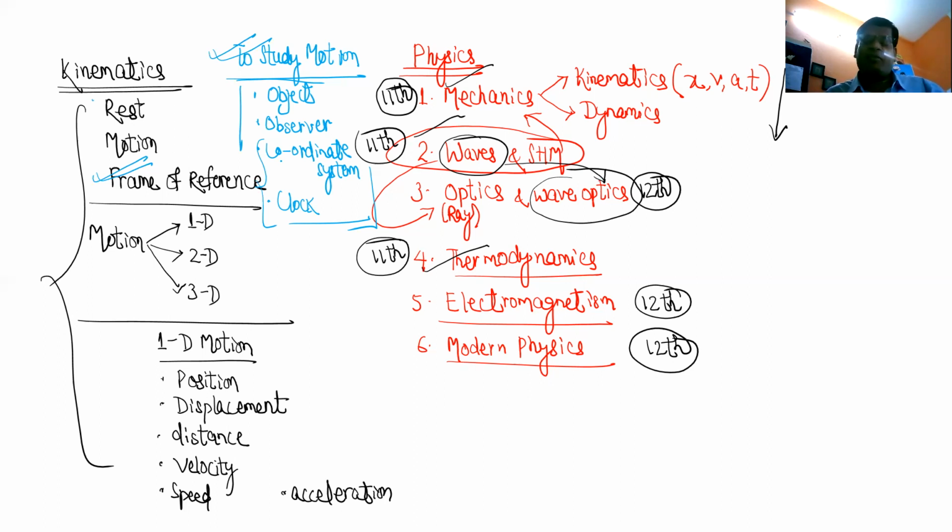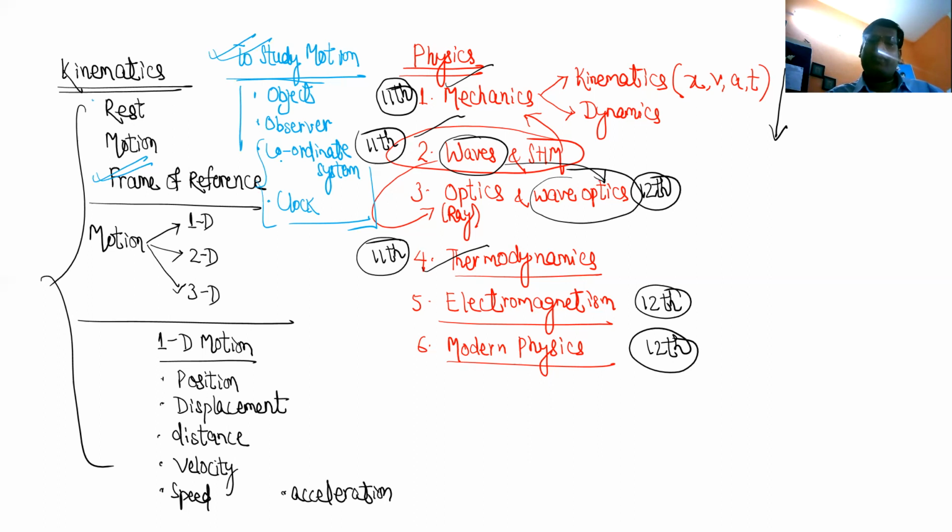But person C will feel that person B is moving. Now the person B is the same, right? So you see, from where you are observing, who is observing, accordingly the observation will be different. Someone may feel the body to be at rest, someone may feel the body to be in motion.